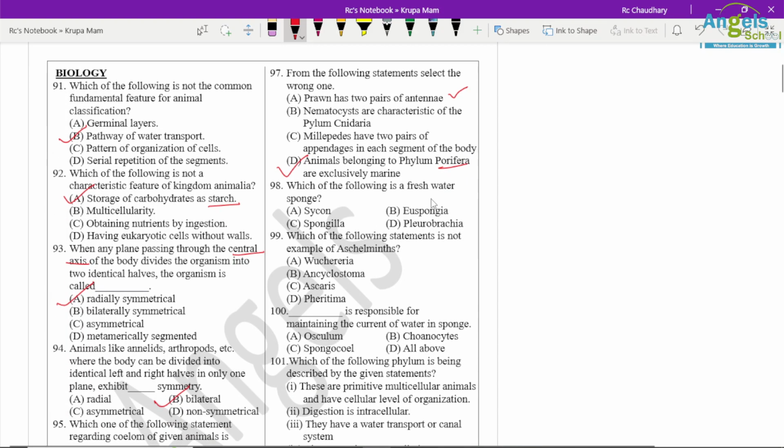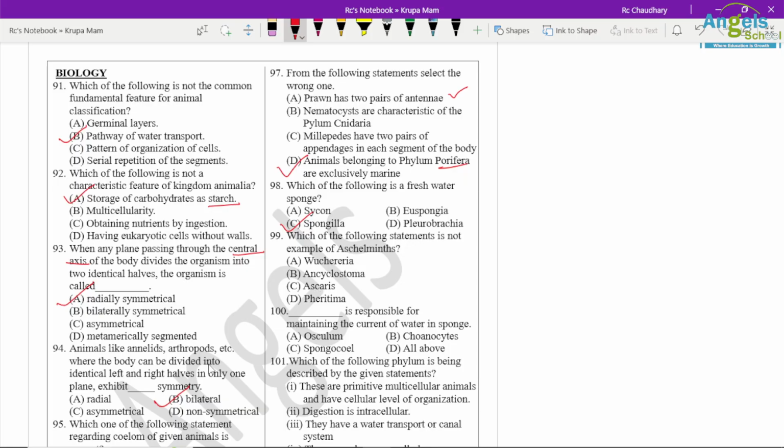Which of the following is a freshwater sponge? Sycon, Euspongia, Spongilla, and Pleurobrachia. So option C is correct. It is Spongilla. Spongilla is a freshwater sponge.